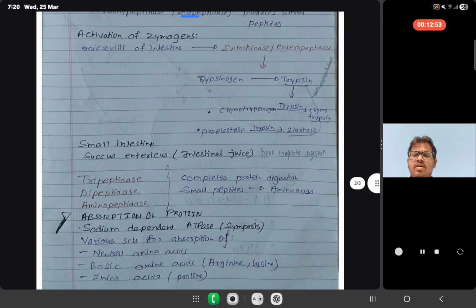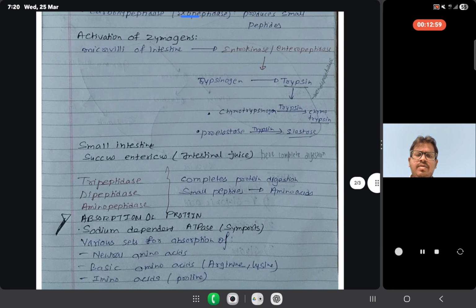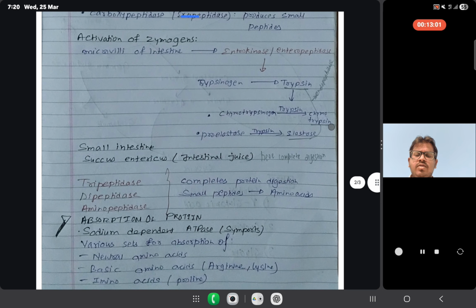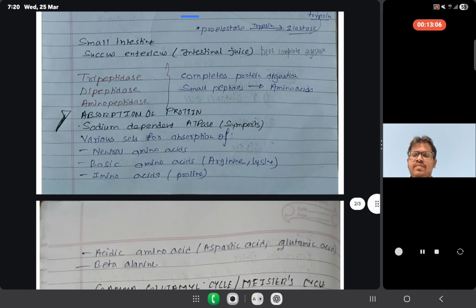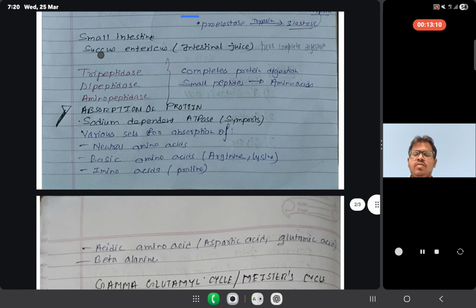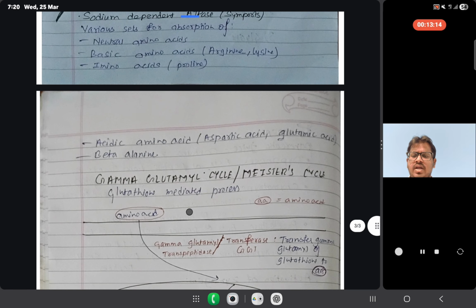Activation of zymogens: trypsinogen is converted to trypsin by enterokinase, chymotrypsinogen is converted to chymotrypsin, and proelastase is converted to elastase. In the small intestine, intestinal juice is secreted, that is succus entericus. Absorption of protein occurs for neutral, basic, acidic amino acids and beta alanine.